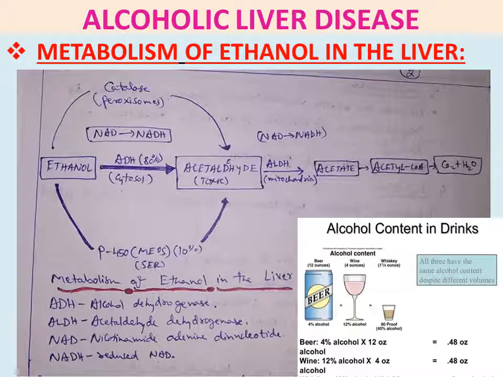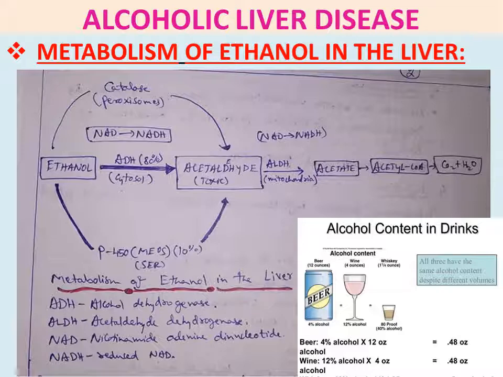Then acetaldehyde gets converted into acetate by the enzyme ALDH, acetaldehyde dehydrogenase, in the mitochondria. Then acetate gets converted into acetyl coenzyme A, which in turn gets converted into carbon dioxide and water. So finally from ethanol, carbon dioxide and water are produced.